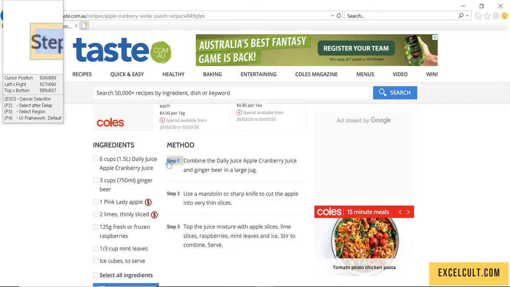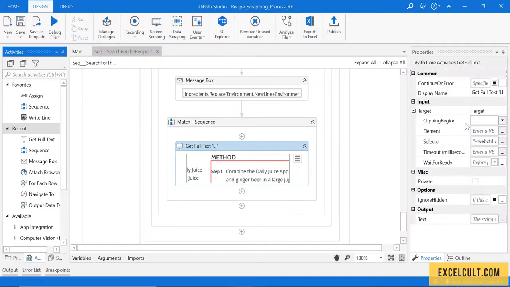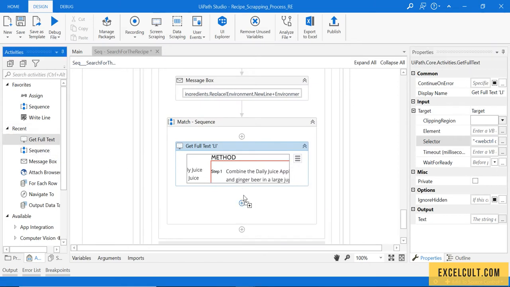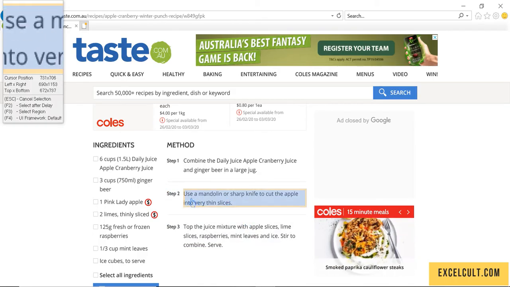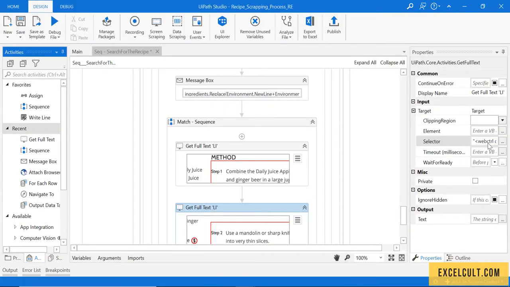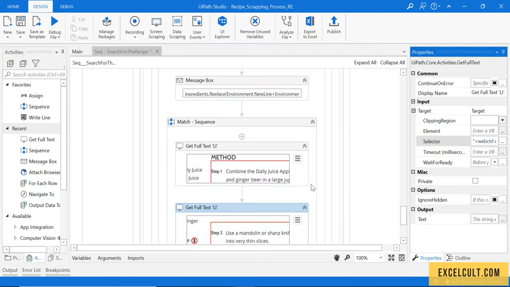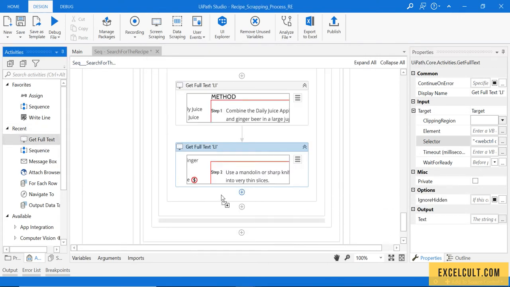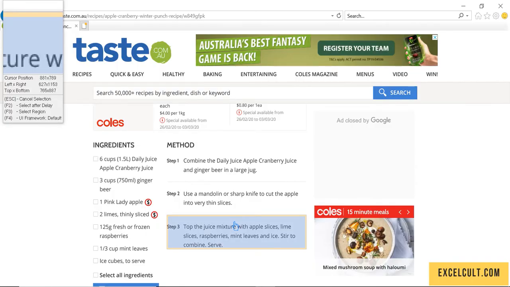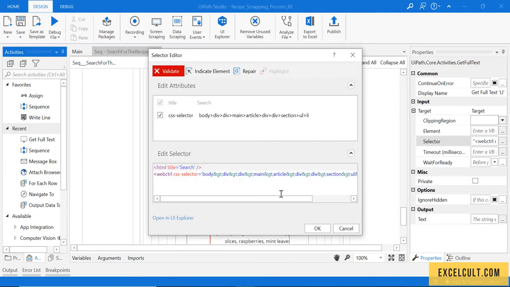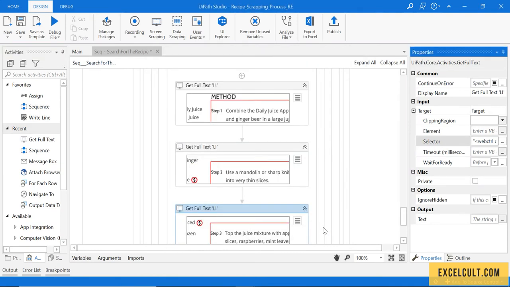Let's capture this particular step 1 block, and if you just observe the selector of it, the IDX here is 1. Okay, let's do the same thing to capture the step 2, and the selector here will contain the IDX 2. With that, let's move on and do it for the step 3 too. Here for this, the IDX should be 3.